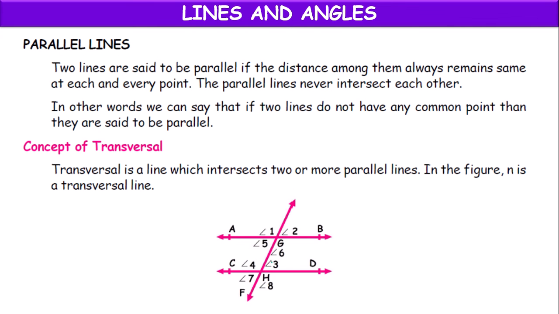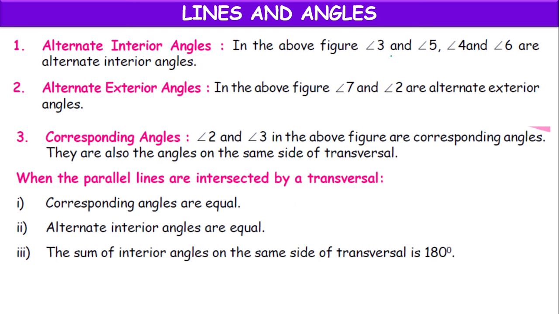So here, 5, 3 and 4, 6 are alternate interior angles, lying on opposite sides of the transversal. They are called alternate interior angles. 3, 5 and 4, 6 are alternate interior angles. If the lines are parallel, they are equal to one another. If the lines are not parallel, they are not equal.